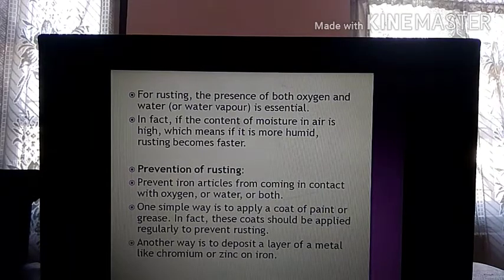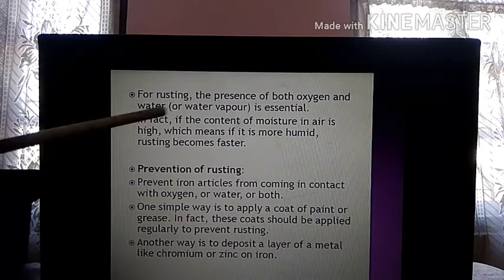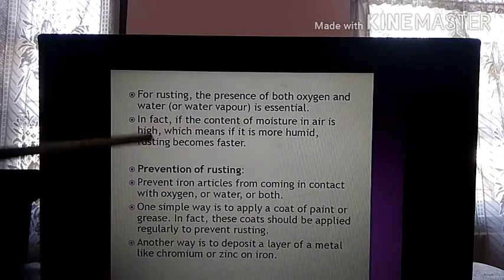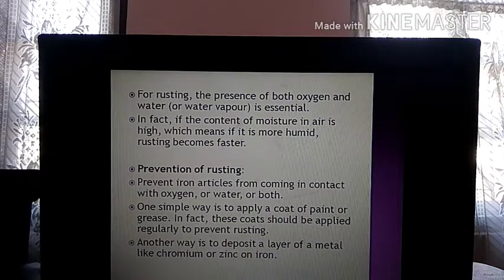Am I clear? So in fact, if the content of moisture in air is high, which means if it is more humid, rusting becomes faster. Like in Assam, rusting will be faster compared to Delhi because in Delhi the humidity is less. So that is why you have to be more careful when you are staying in a more humid area.